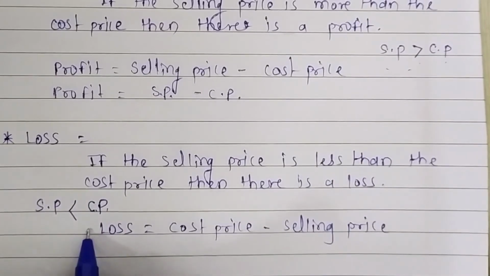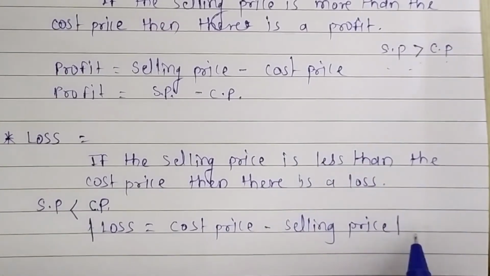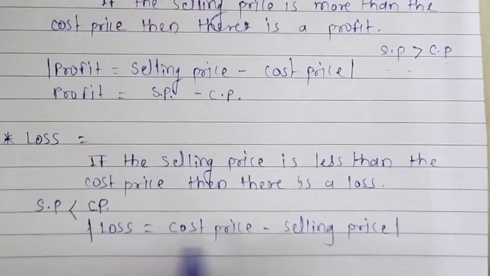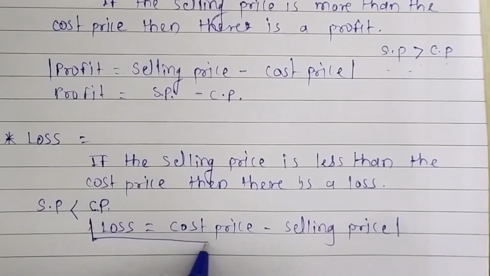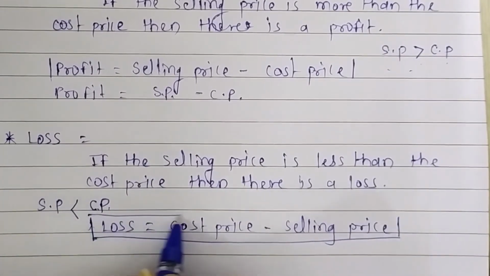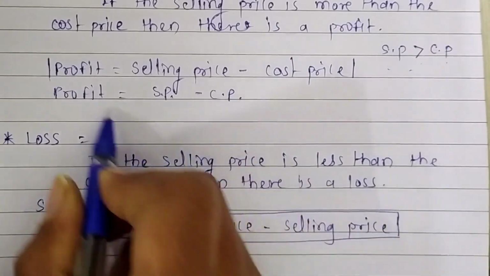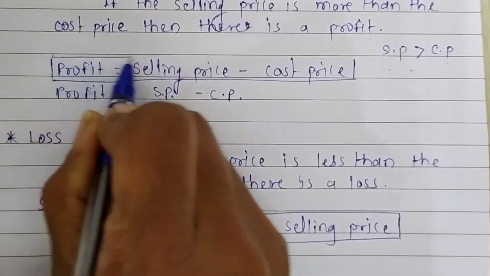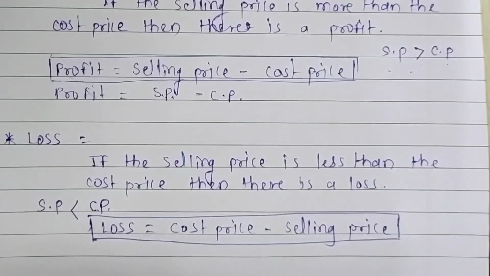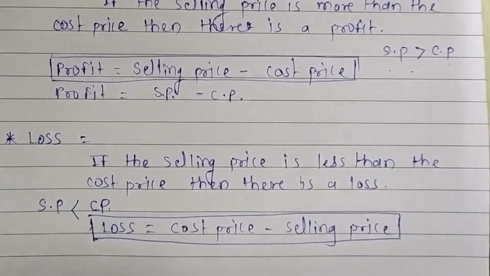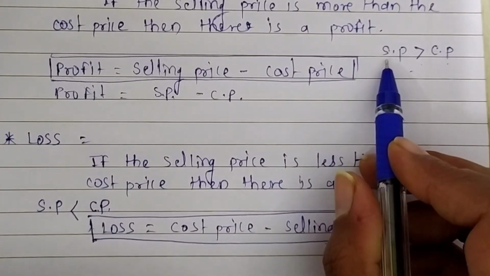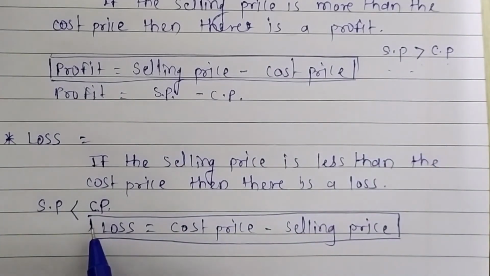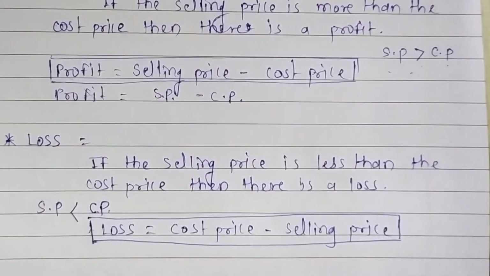Look, it's very easy. Recite these two formulas. Then you can easily solve the questions based on profit and loss. Formulas are very important in maths, so you have to recite them very well. And the difference between profit and loss is, in profit, selling price is greater than cost price, and in loss, selling price is less than cost price. Very easy.